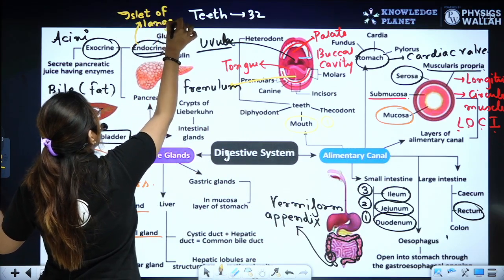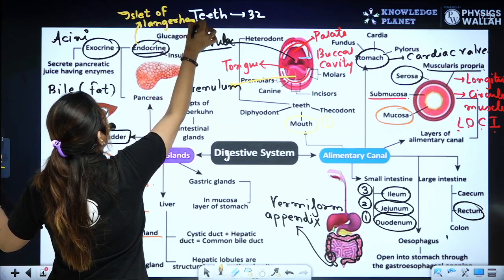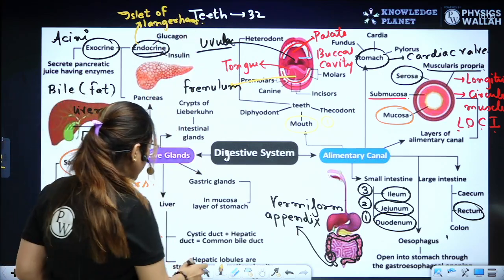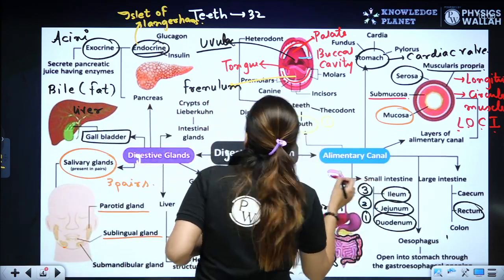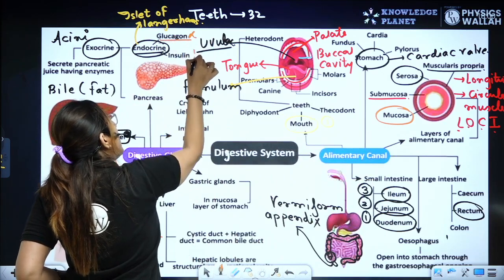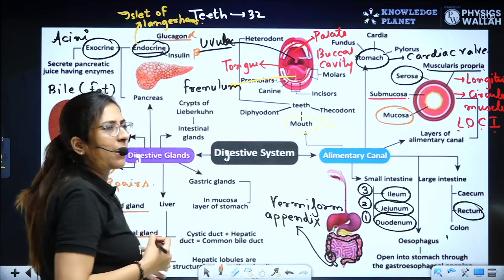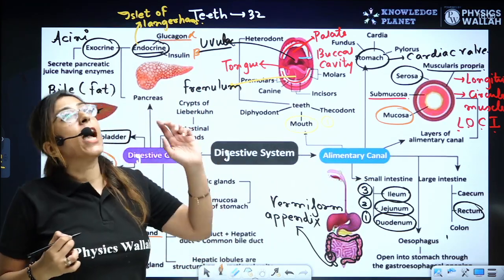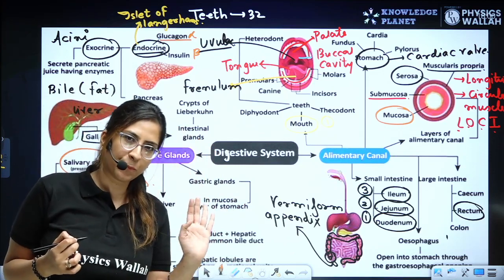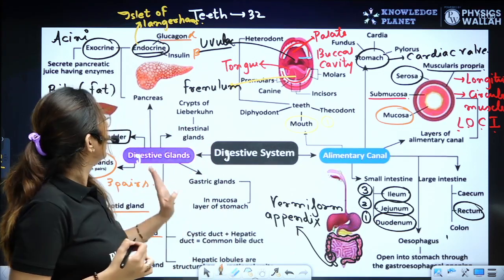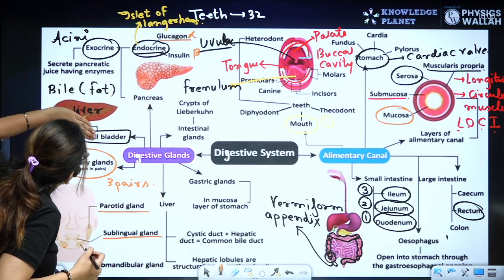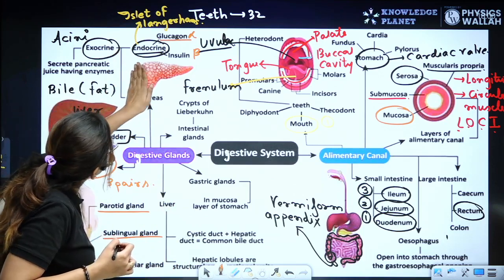Langerhans. Right? In the islets of Langerhans, whenever we talk about it, the alpha cells secrete glucagon. The beta cells of the islets of Langerhans secrete insulin. We have gamma cells also which secrete somatostatin. Clear? Now the duct which is coming from the liver joins with the duct which is coming